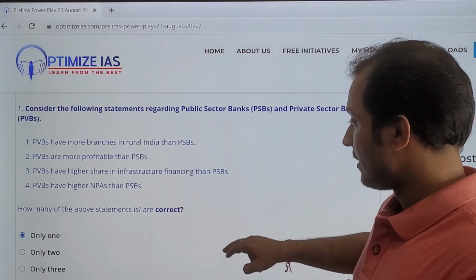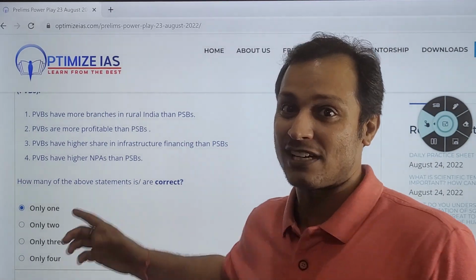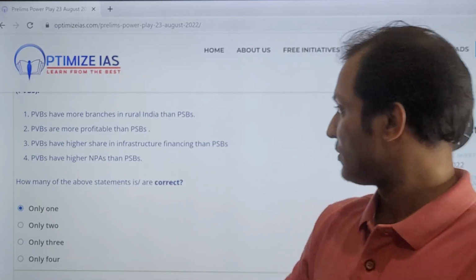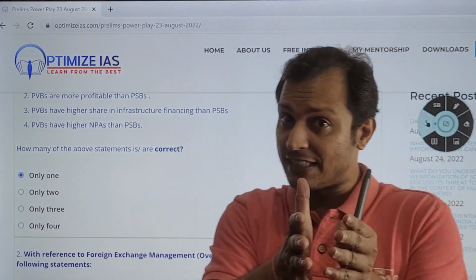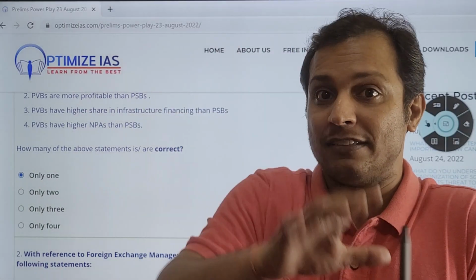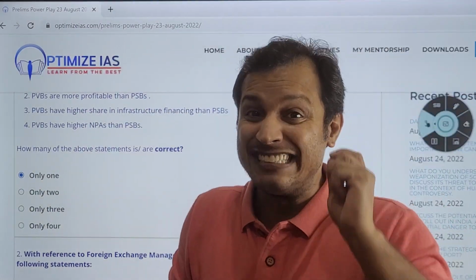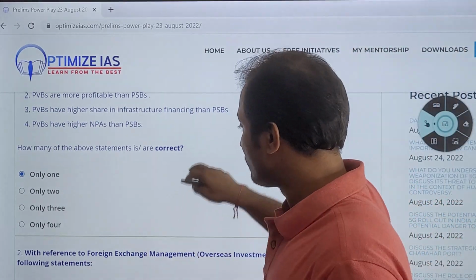Let us see how we are framing questions in the recent UPSC pattern, because this is a pattern UPSC is using. Okay, you understood the logic: private sector and public sector banks. Public sector banks are known for social banking, mass banking, whereas private sector banks are known for what? Niche banking, class banking, elite banking. Okay, let's go to the next question.